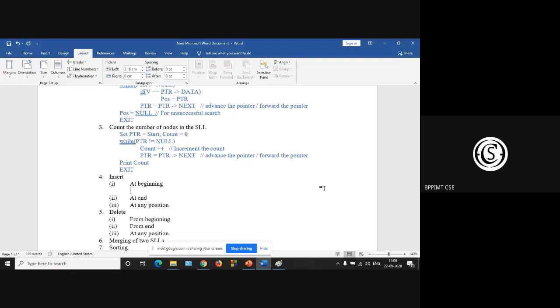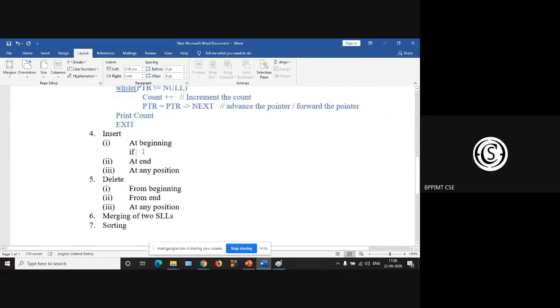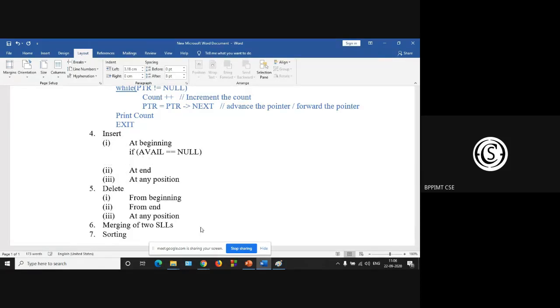So our code will be: if avail is null, then what will be the message? Overflow, right?